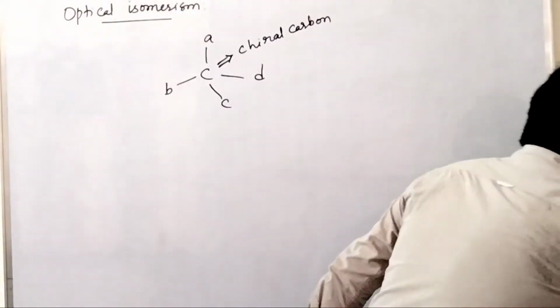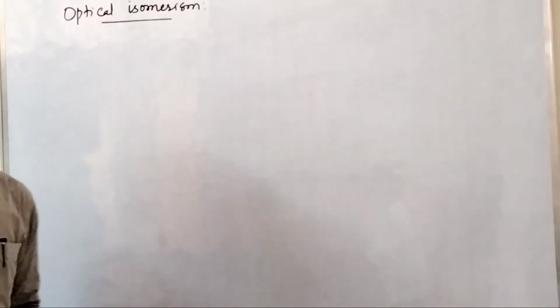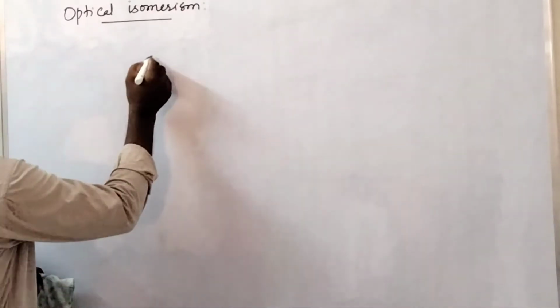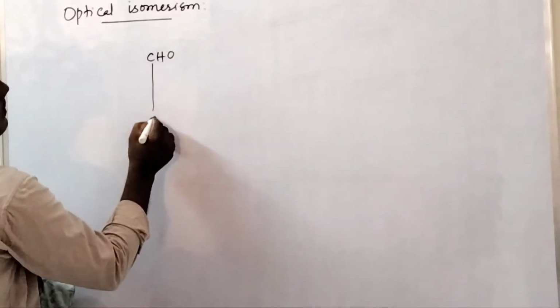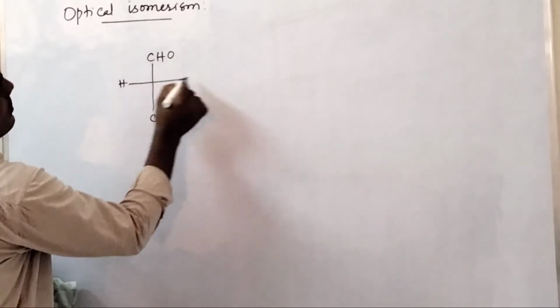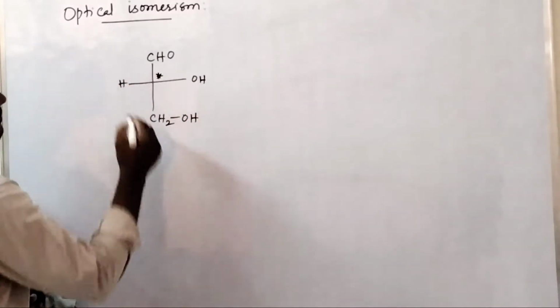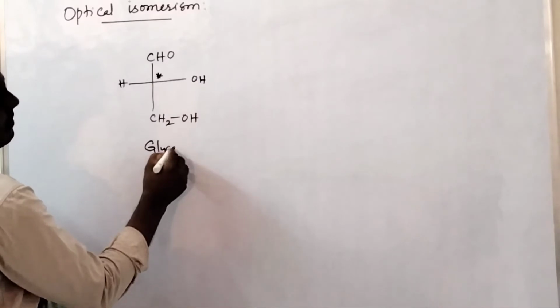For example, glyceraldehyde has one chiral carbon: CHO, CH2OH, H, OH. So this is a chiral carbon. The name of this compound is what? Glyceraldehyde.